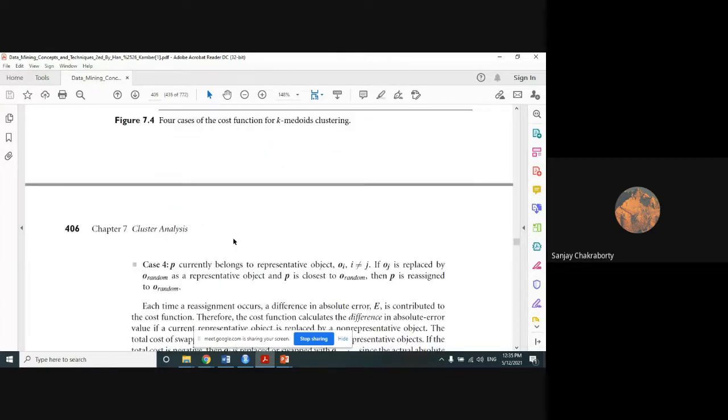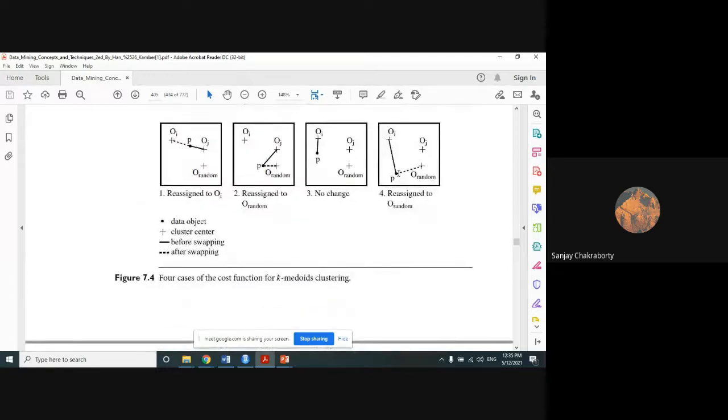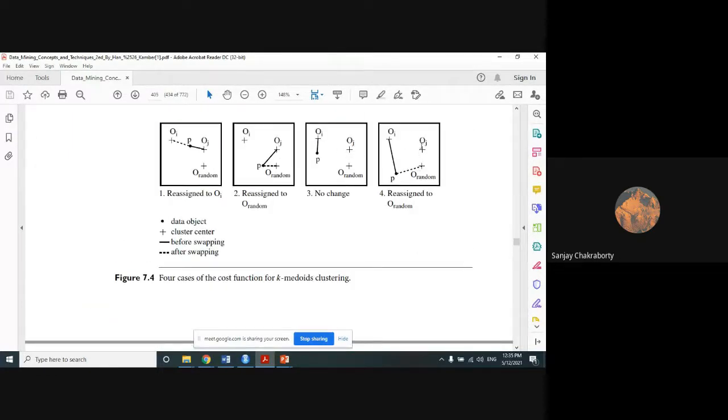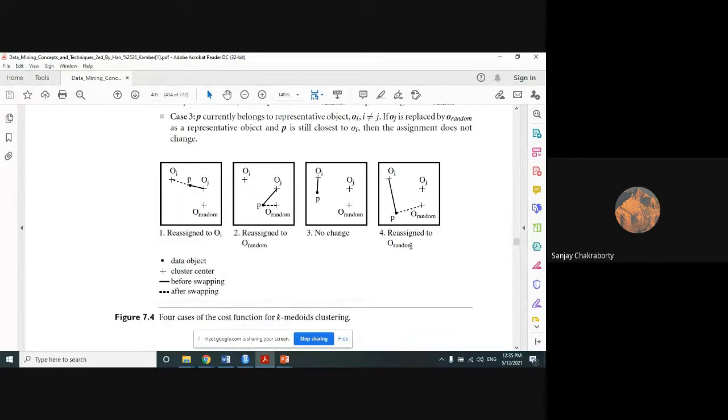Okay. Case 4 বলছে কি? P currently belongs to OI. This straight line means it's already existing. P currently belongs to OI. I not equals to J. If OJ is replaced by O random as a representative object, P is closest to O random, then P is reassigned to O random. মানে এই case 4 and case 2 টা is very much similar with each other.